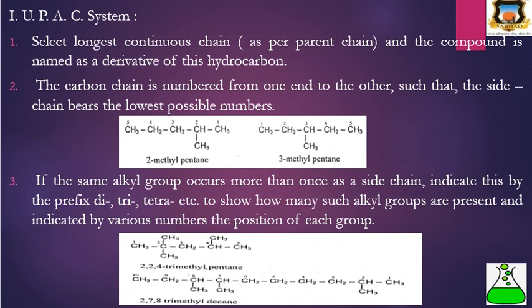Therefore, the nomenclature of this compound is 2,7,8. There are 3 methyl groups: one methyl group is at the second carbon, one at the seventh carbon and one at the eighth carbon. Therefore, 2,7,8-trimethyldecane is the nomenclature of this compound.